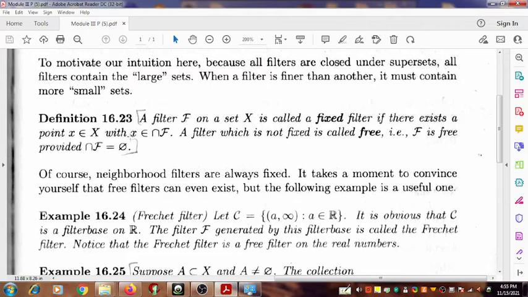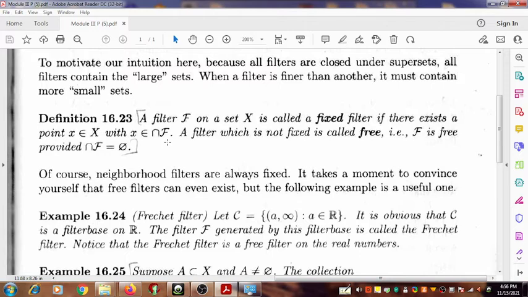Another definition: a filter F on a set X is called a fixed filter if there exists a point x in X such that x is an element of the intersection of F. A filter which is not fixed is called a free filter.